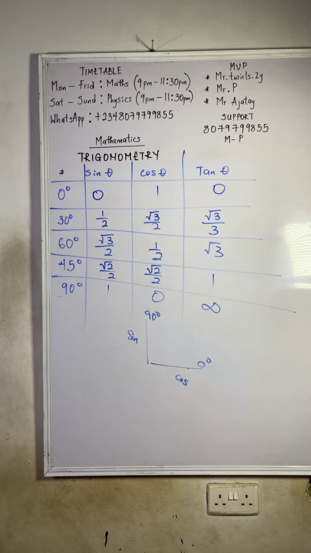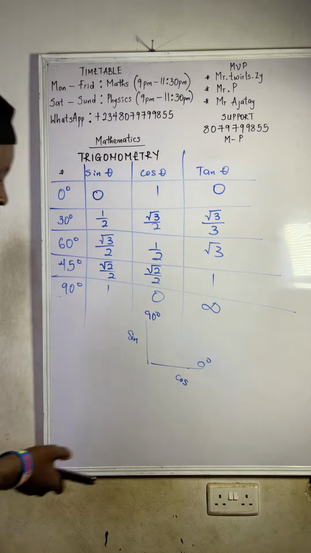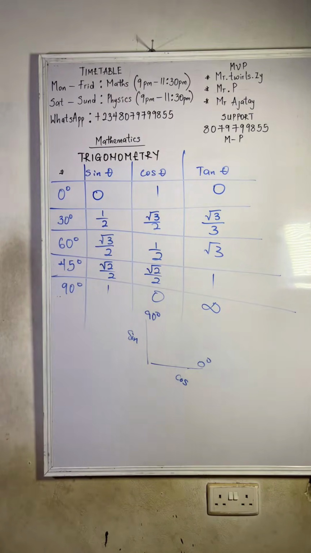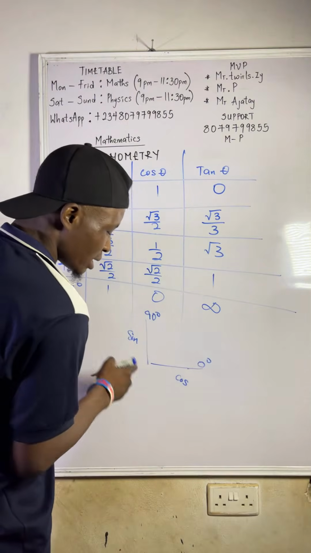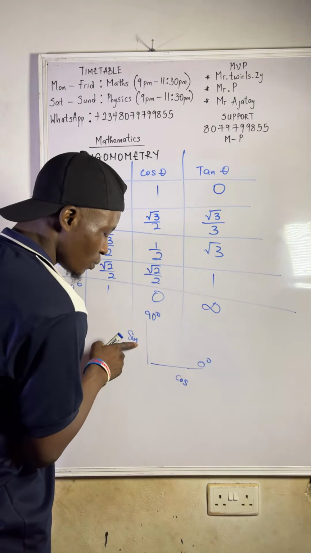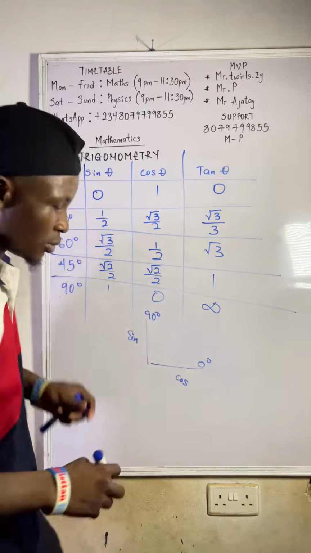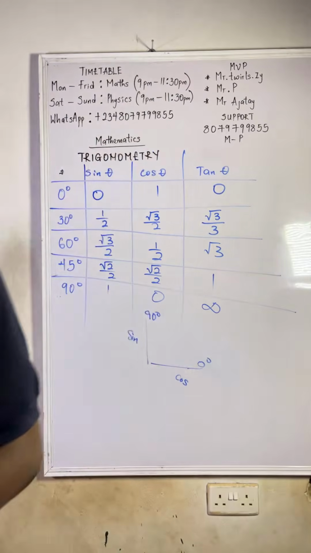So why is tan 90 infinity? Tan 90 is simply infinity. But let me teach you how you get infinity. This is how you get the infinity. Look at it. You know tan. What is tan? Tan is sine over cos.